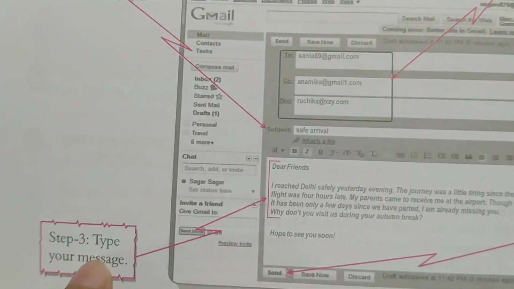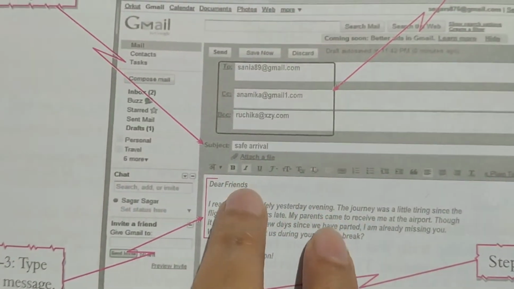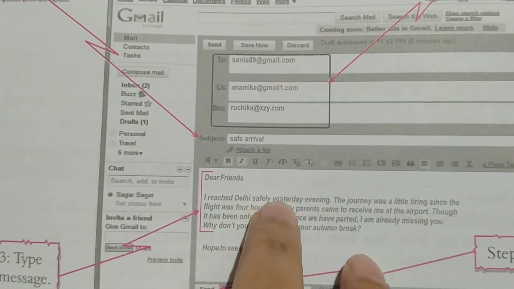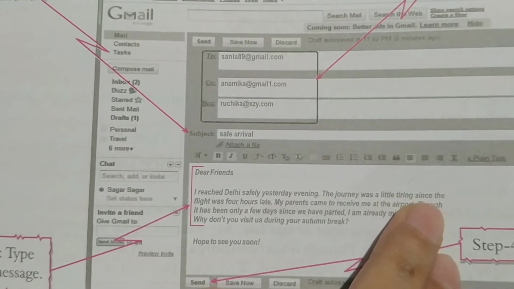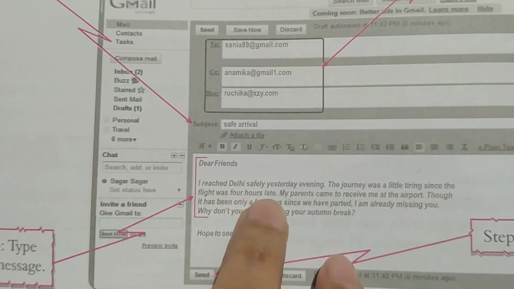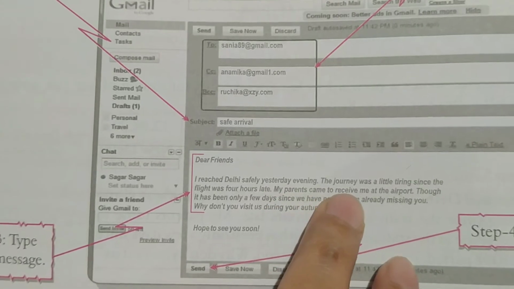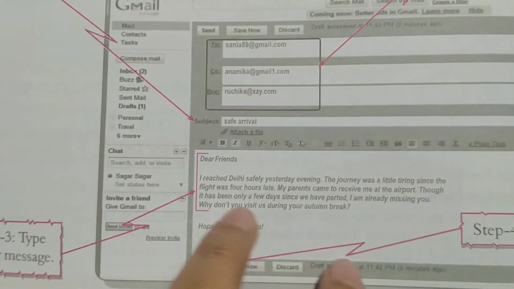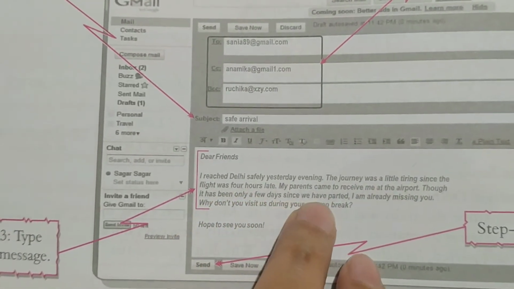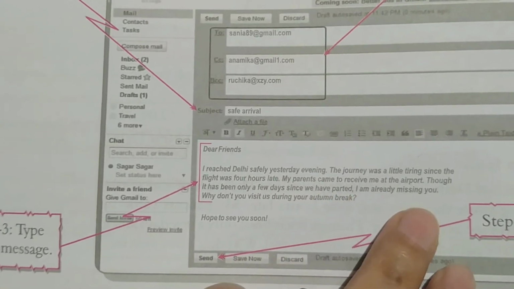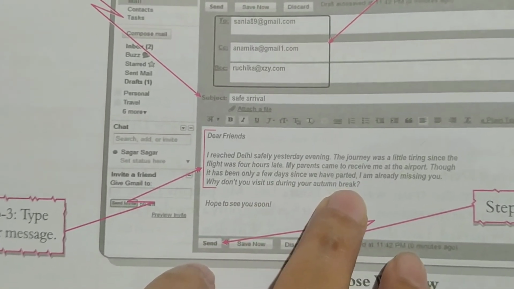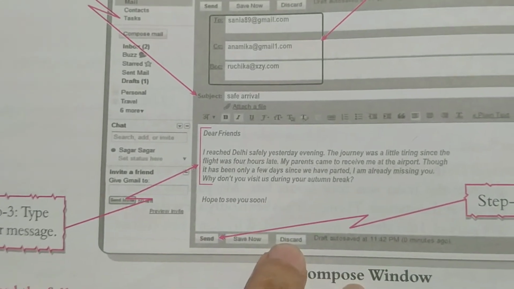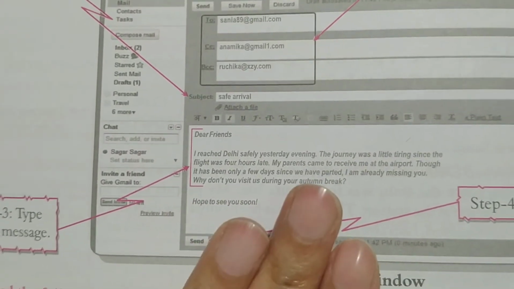Then the third step is to write your message. Dear friends, I reached Delhi safely yesterday. The journey was a little tiring since the flight was 4 hours late. My parents came to receive me at the airport. Though it has been only a few days since we parted, I am already missing you. Why don't you visit us during the autumn break? Hope to see you soon. Only this much is written.